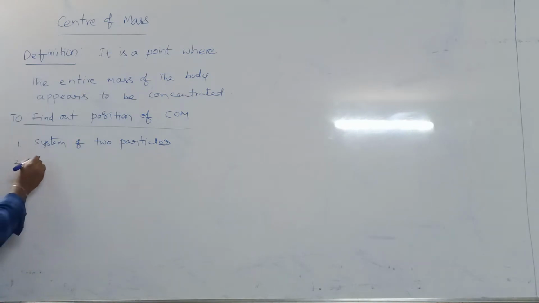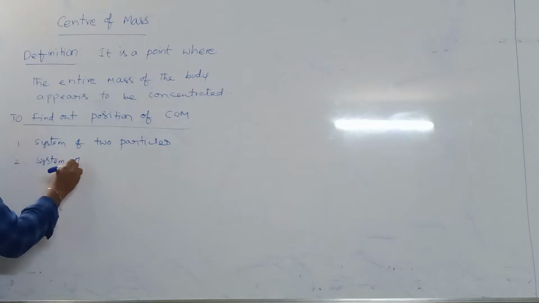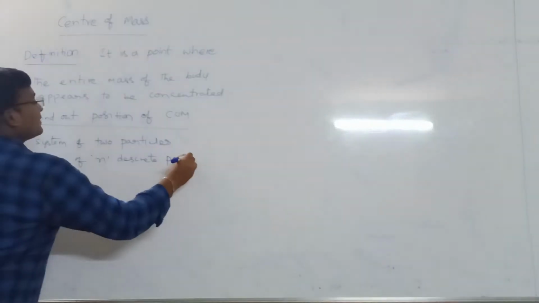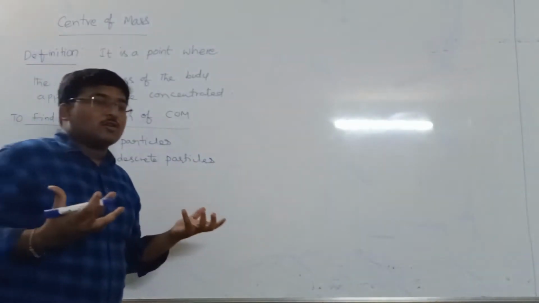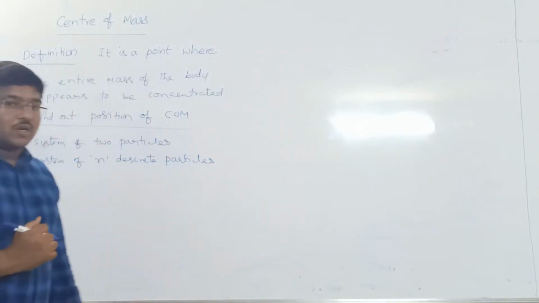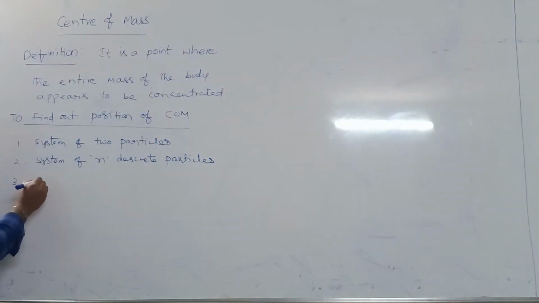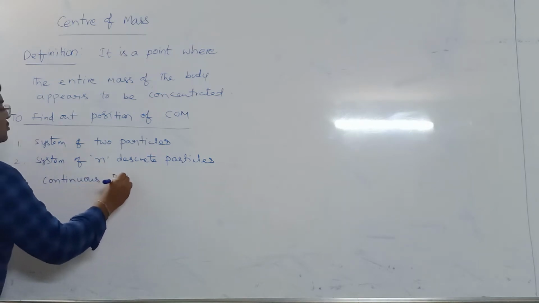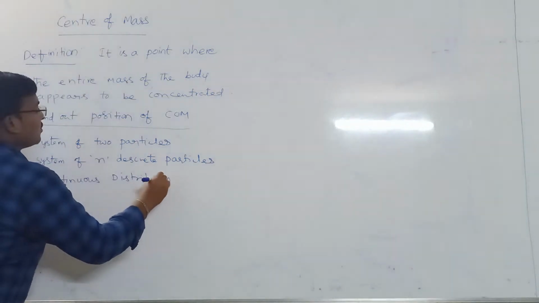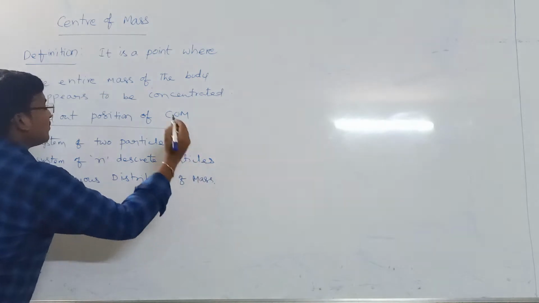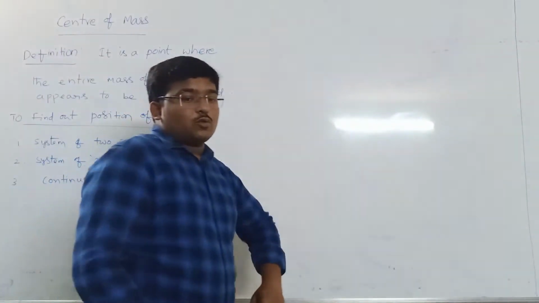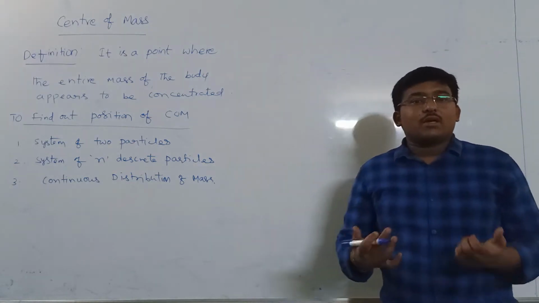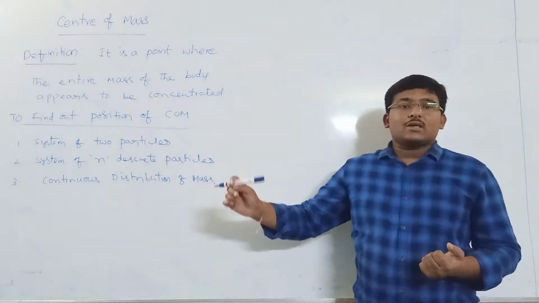The second one, system of n discrete particles. There are a lot of particles and we find where the center of mass will be concentrated. And third one, continuous distribution of mass, where it is not like a particle; the whole body is there, with the mass uniformly distributed. So for that, how to find out the center of mass?